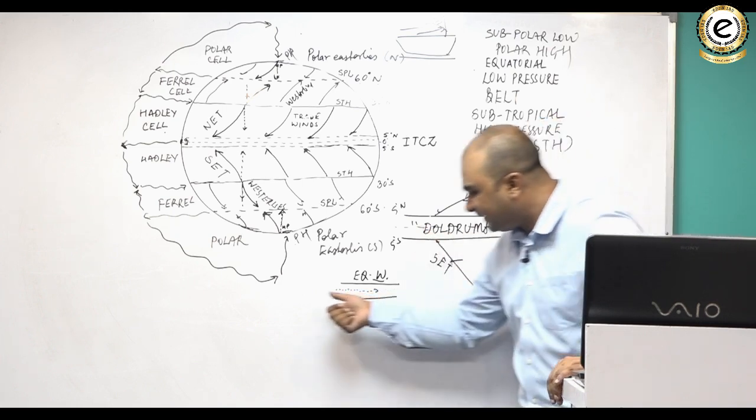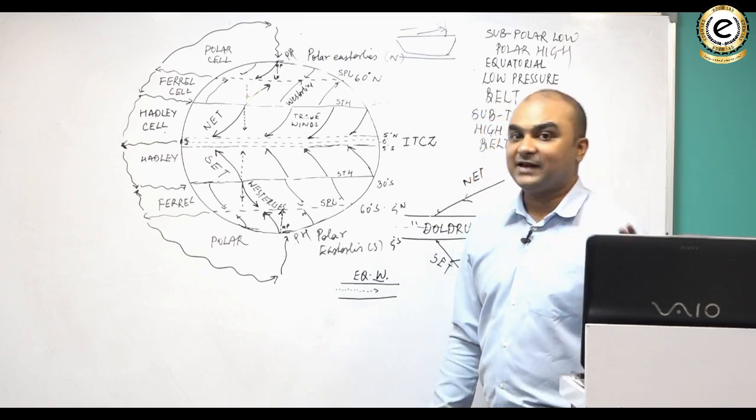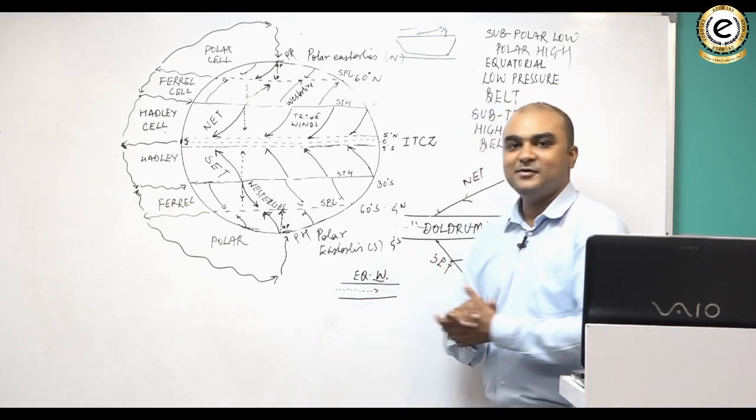Within the doldrums, a very weak wind blows from west to east. We call it the equatorial westerlies. Climatologists are still debating why this wind blows.